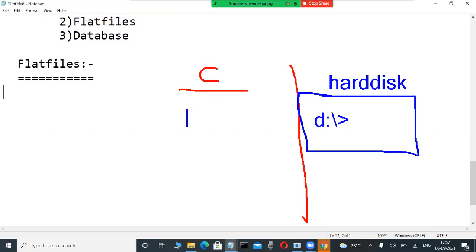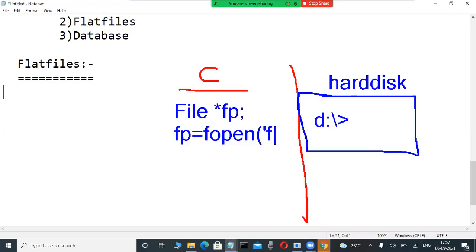Observe here. Suppose you are a C programmer. You write void main, then define a file structure, a file pointer. Don't write it. In the code, file pointer equals fopen, with the path and file name, like .txt, and write mode or read mode. Then fwrite is for writing and fread is for reading, with some loops. Through that coding, you are writing.